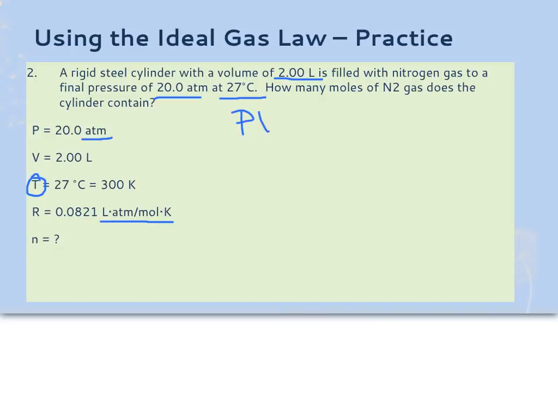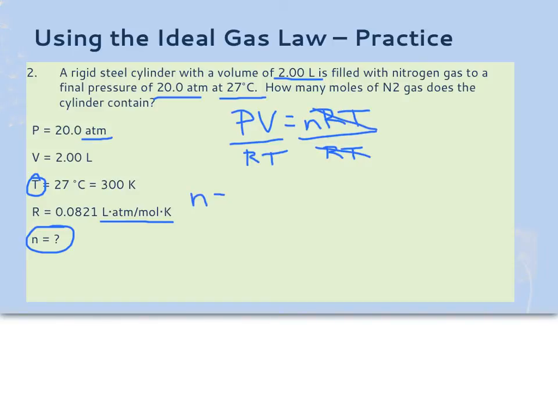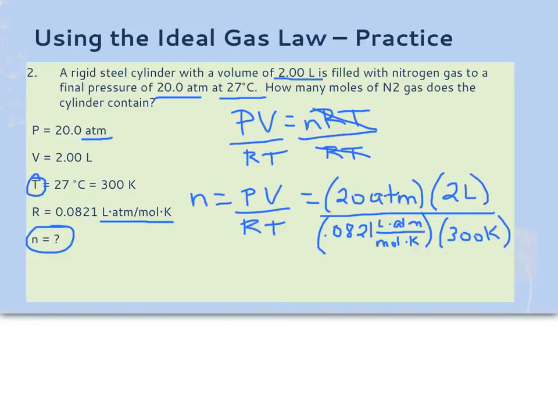I'm going to start with my formula, PV equals nRT. I'm looking for n, which means I need to put n on one side all by itself. That means I'm dividing both sides by RT, which means the RT on the right cancels out, and I am left with n equals PV over RT, which I can sub my numbers into. So I'm going to do 20 multiplied by 2 divided by 0.0821 divided by 300, which is going to get me an answer of